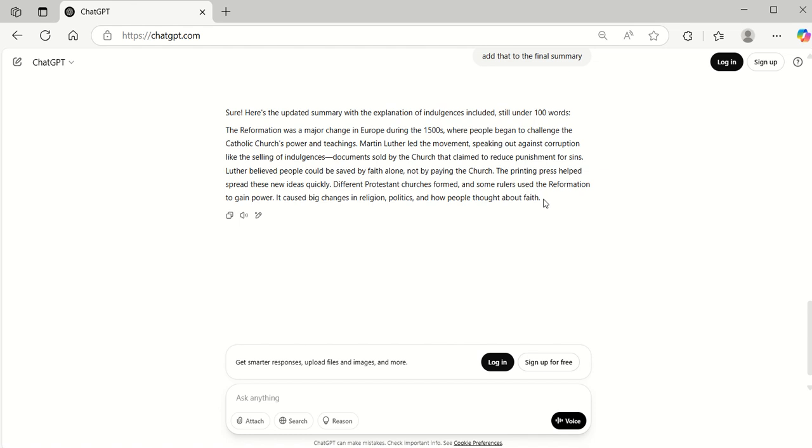But again, you can pose more questions and you can get it to generate the summary to how you would fit with your students and with the national curriculum and so on.